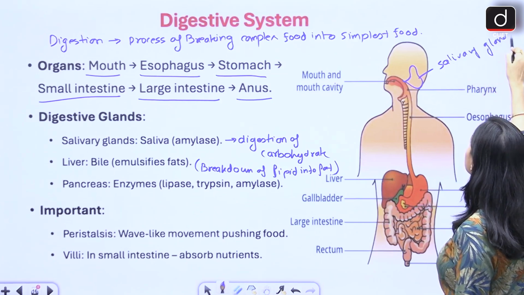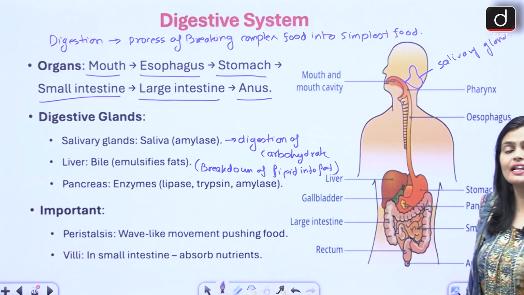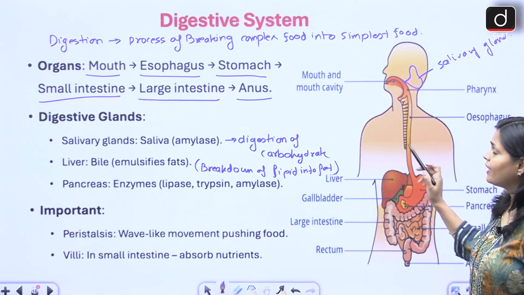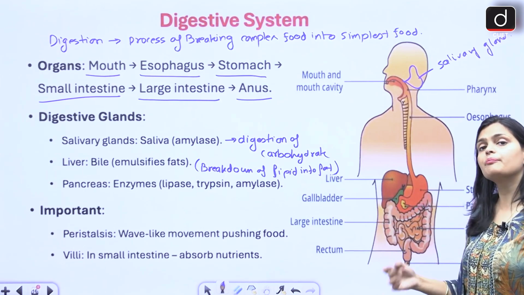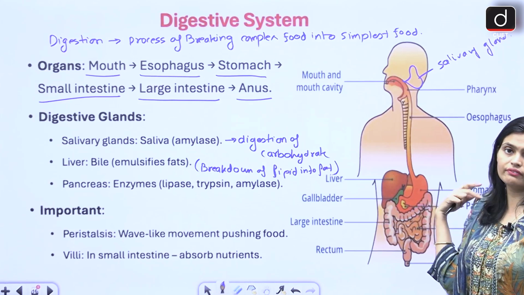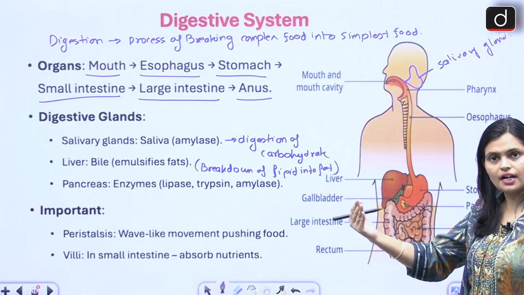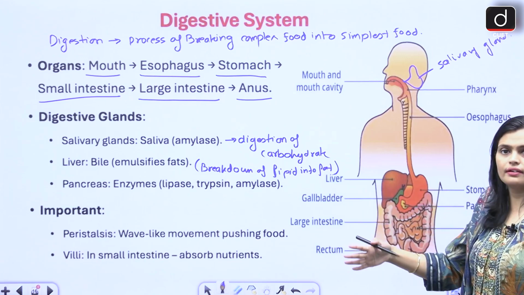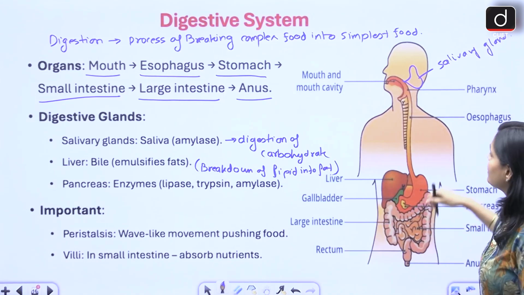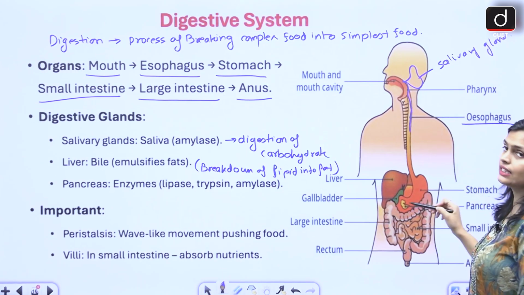The salivary gland releases saliva, right? This saliva contains the salivary amylase enzyme. That salivary amylase breaks down whatever carbohydrate is present in the food. It does not break any other particles, it works only on carbohydrate. So within the mouth the digestion starts and the carbohydrate is digested, not completely, partially.